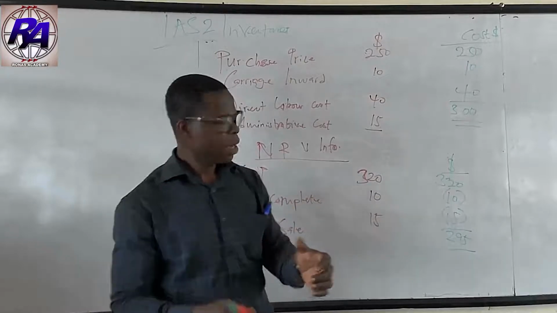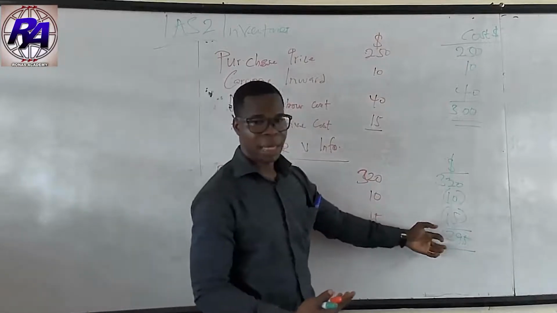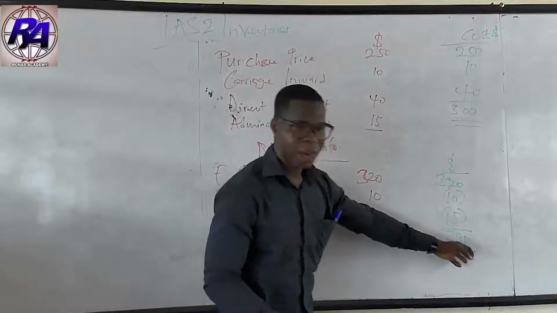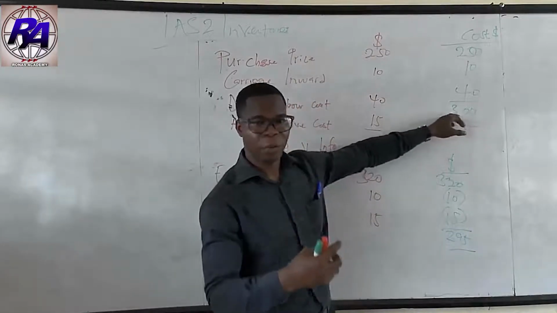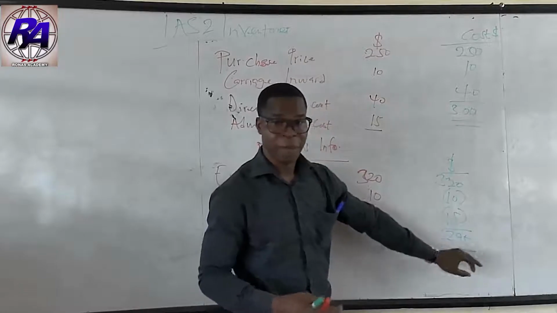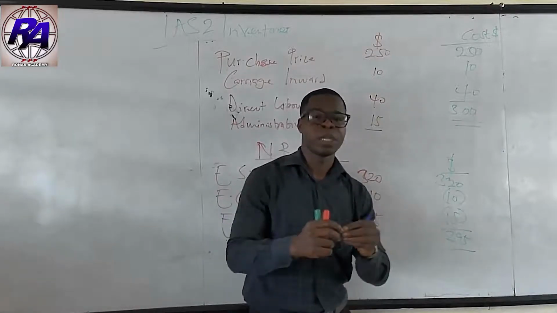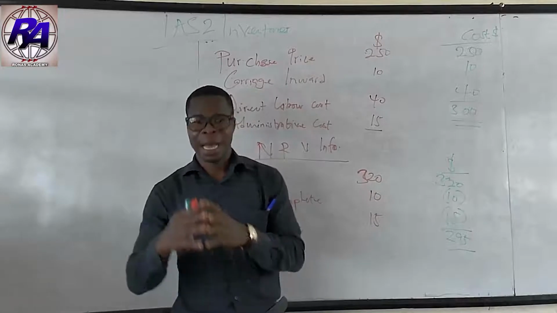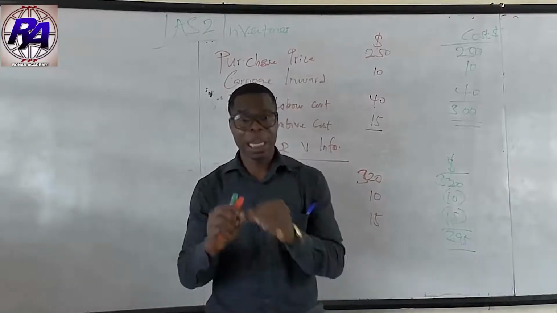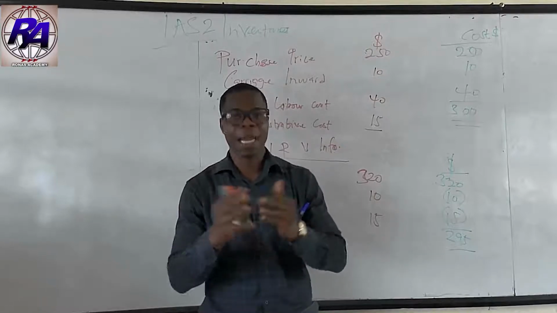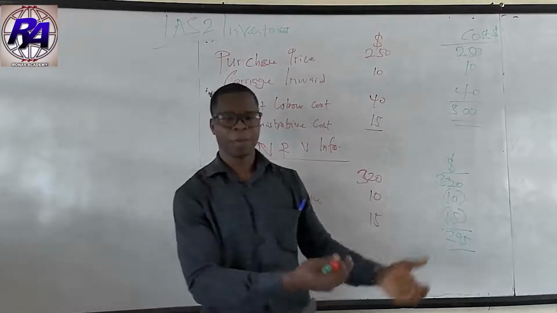In this vein, basically what this 295 is telling us is that we have to write down the inventory from 300 to 295. So the 5, which is the difference, is supposed to be taken into consideration as an expense, or as an impairment of inventories. I'm using impairment just for understanding's sake. In other cases, it is just an expense, write down value.